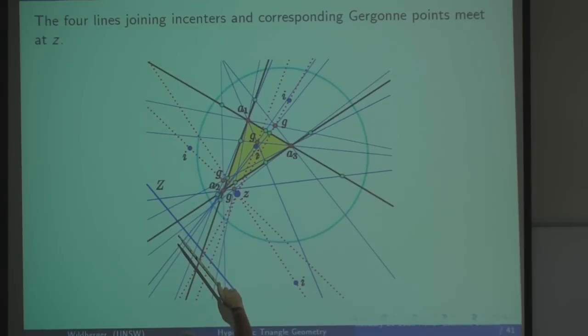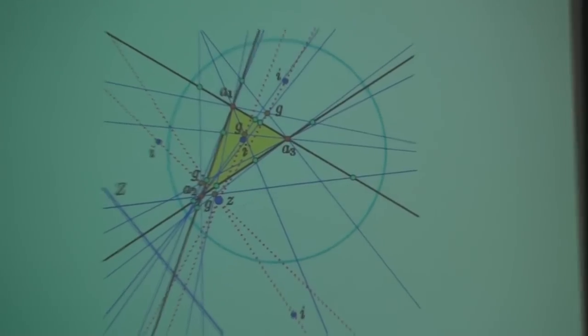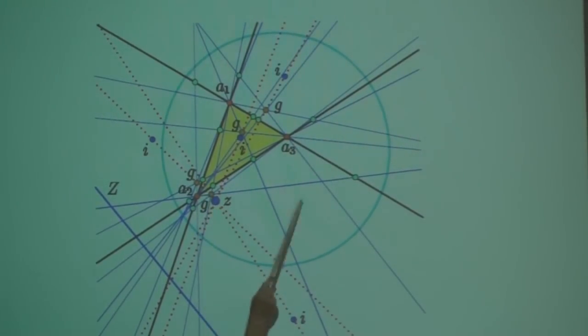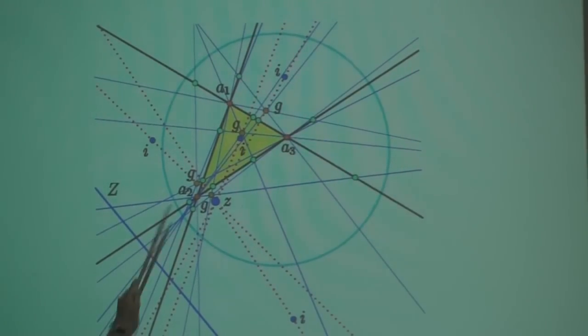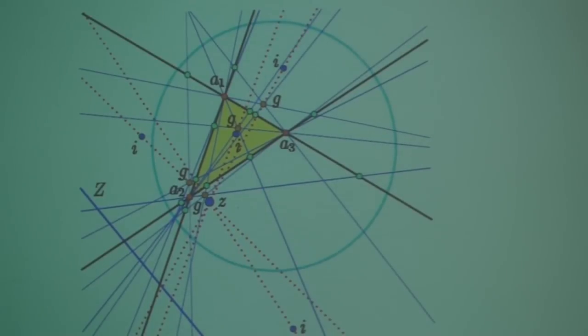And where is that? I guess that was the point there. So these 3 form that little brown one, their Gergonne point, and there are 4 of them. There's one there, one there, one there, and one there. One for every incircle.